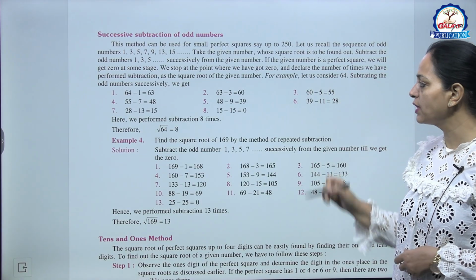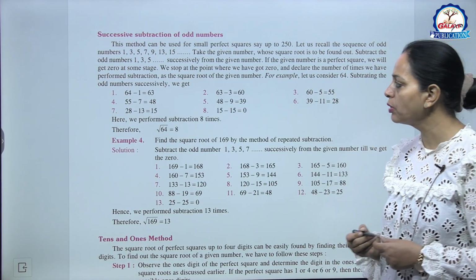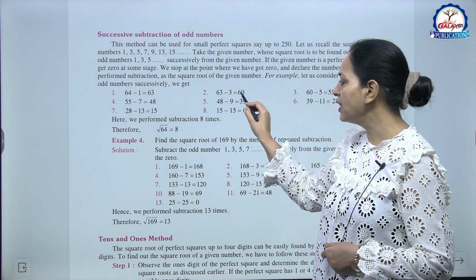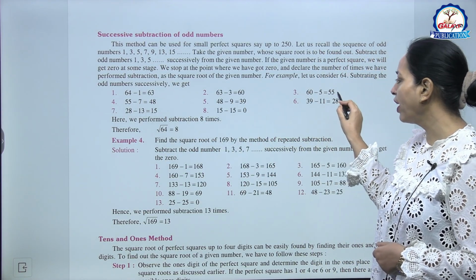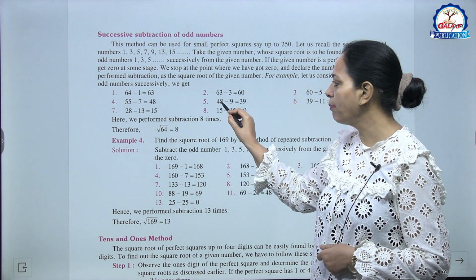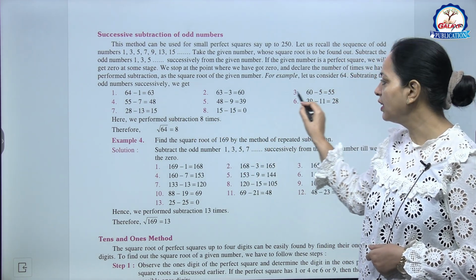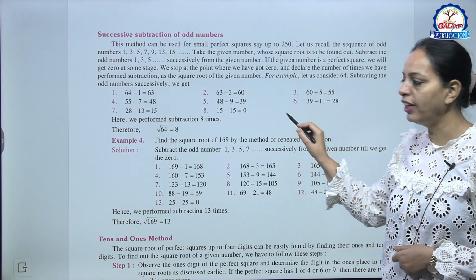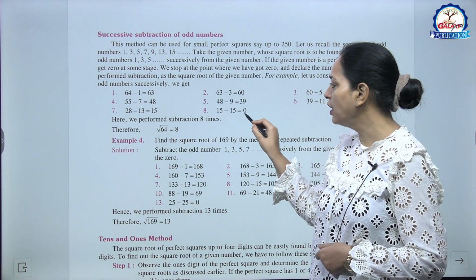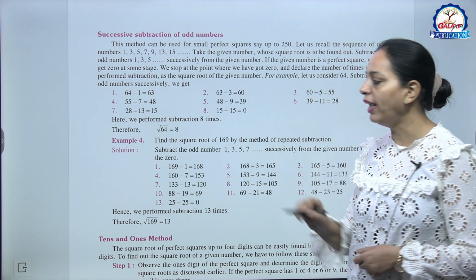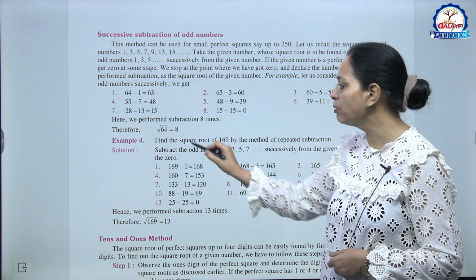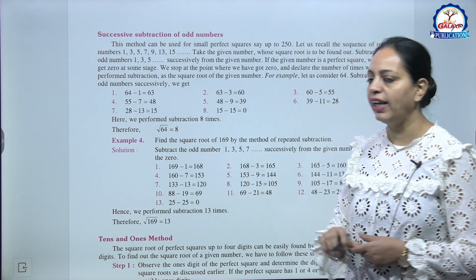Now from 64 we will keep subtracting odd numbers. 64 minus 1 is 63, 63 minus 3 is 60, 60 minus 5 is 55, 55 minus 7 is 48, 48 minus 9 is 39, 39 minus 11 is 28, 28 minus 13 is 15, 15 minus 15 is 0. That is, in how many steps? In 8 steps. So here we perform subtraction 8 times. So root 64 is 8.